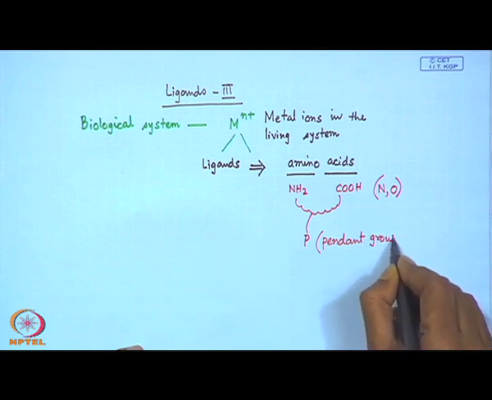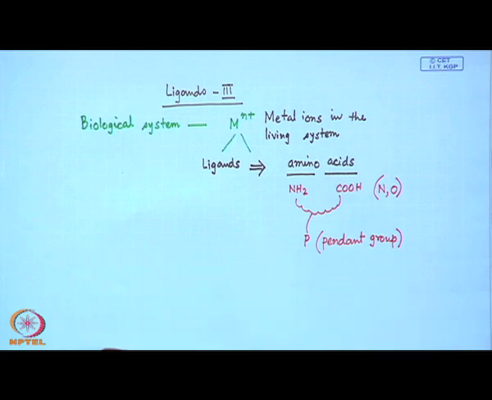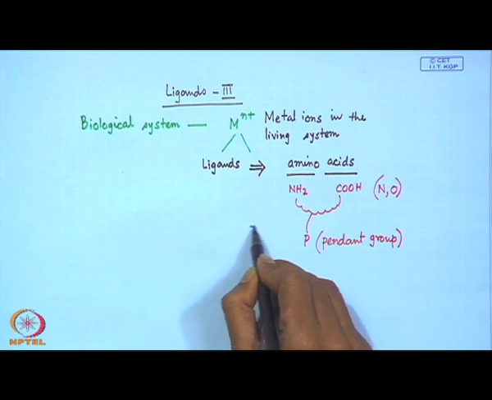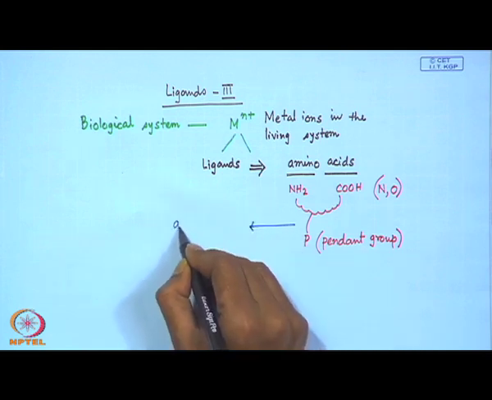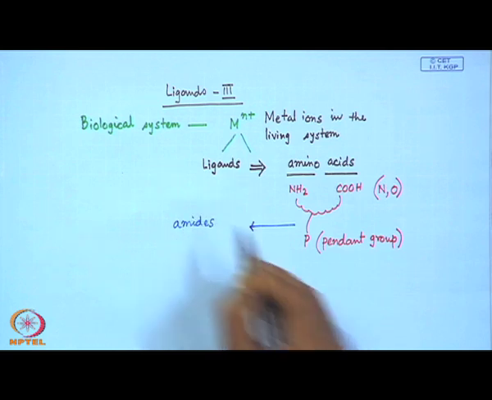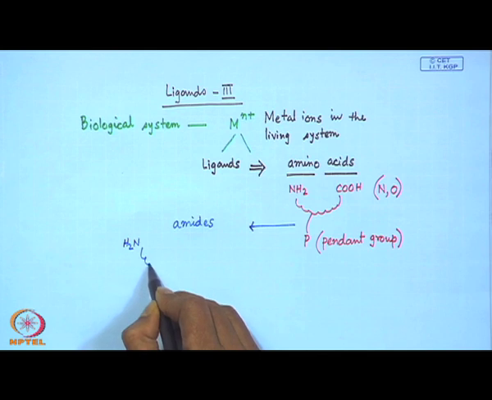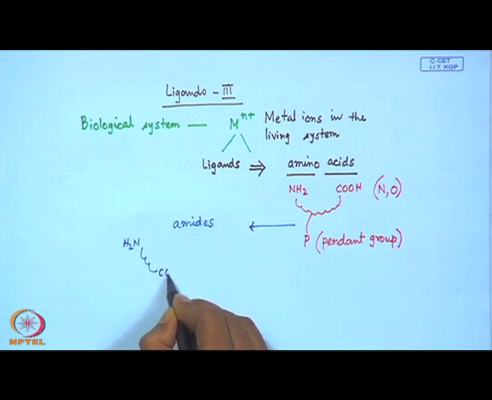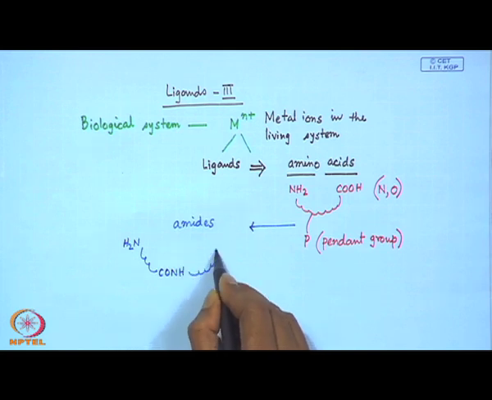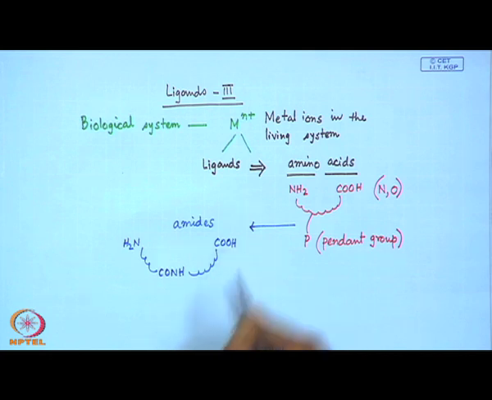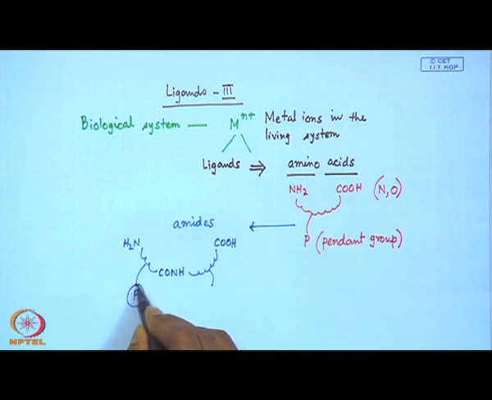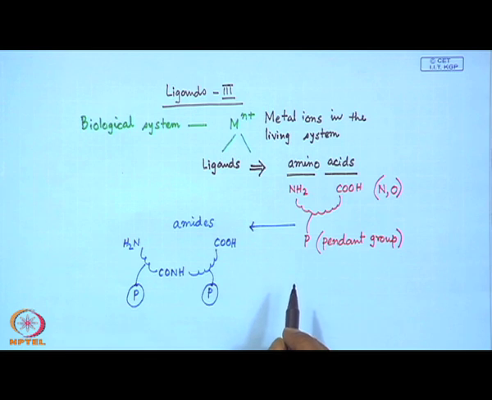So, if these basic amino acids as well as their condensed products, that means amides, are there, apart from this, we have the NH2 functionality, then we can have the peptide backbone and the other COOH, and we can have these pendant groups from here as well as from here, depending upon the corresponding availability of the amino acid sequence in the long polypeptide chain.